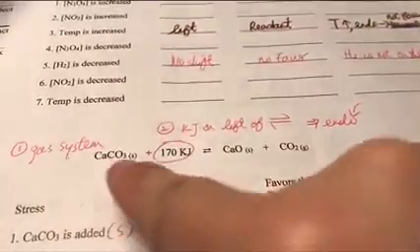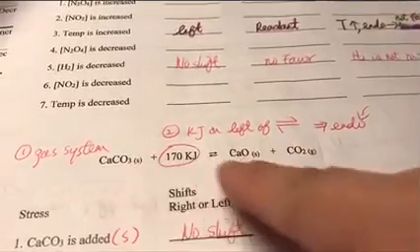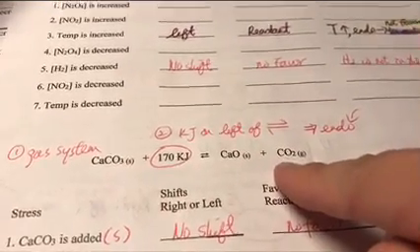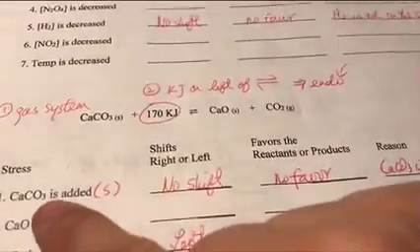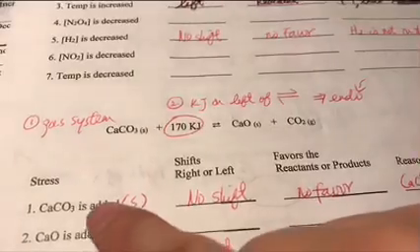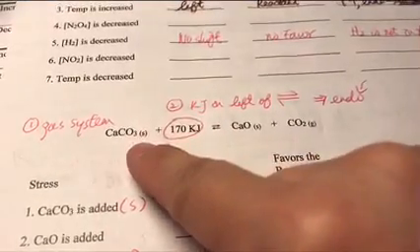All right, now let's look at the bottom. Again, this is a gas system. Even though I have a solid, as long as I have gas, I would say this is a gas system. And I want to talk about 2 things. Number 1 is this is a gas system, but the CaCO3 I gave you is a solid.